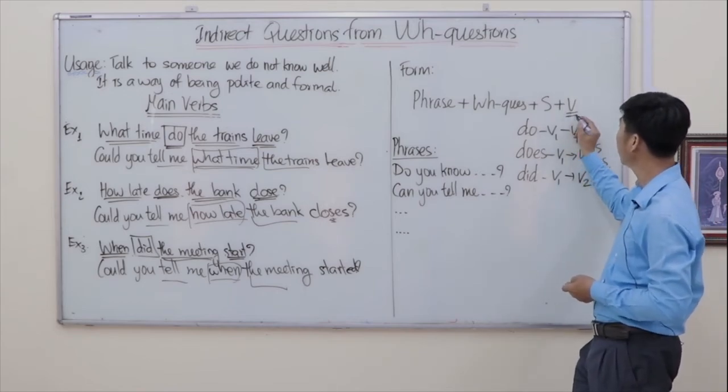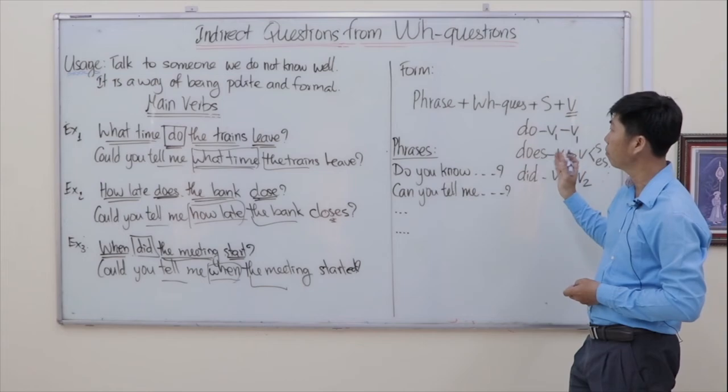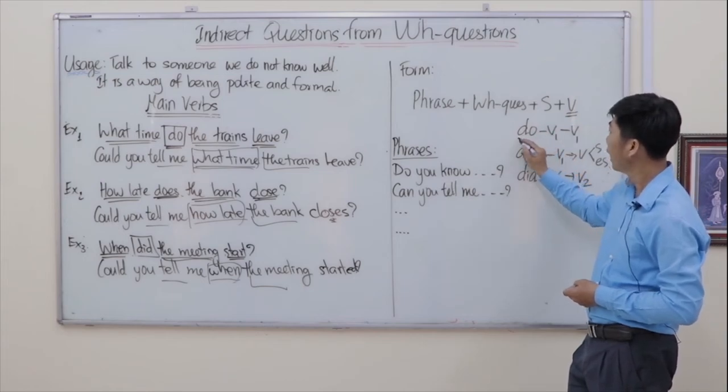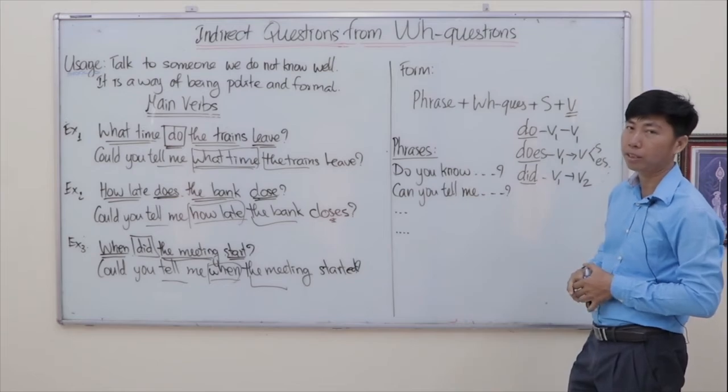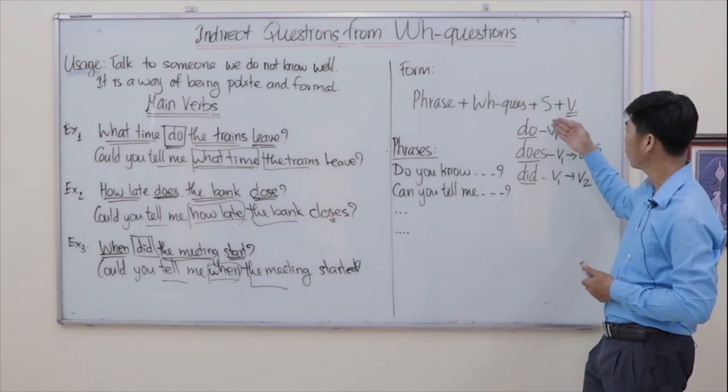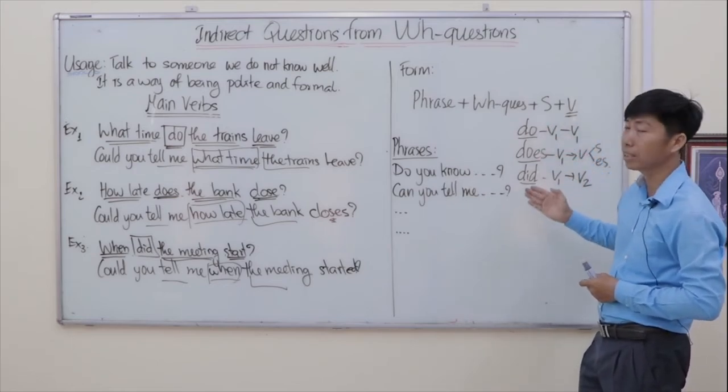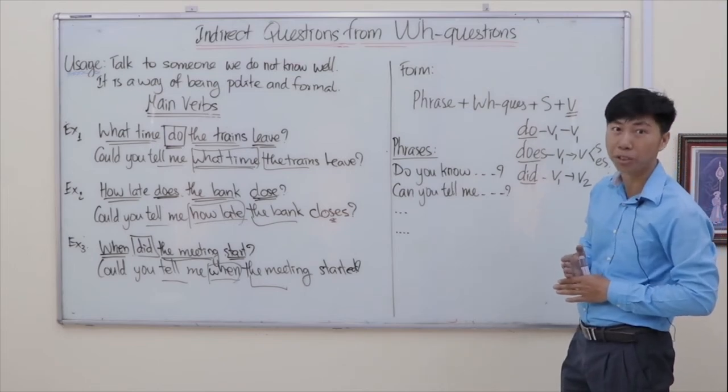So the verb here changes depending on the helping verb in the original sentence. So remember, do, does, and did, we don't need in the indirect question.